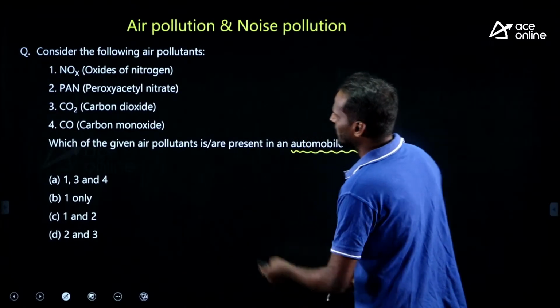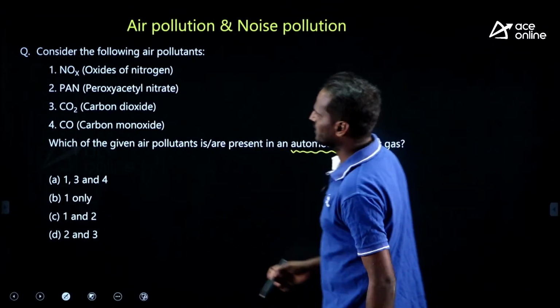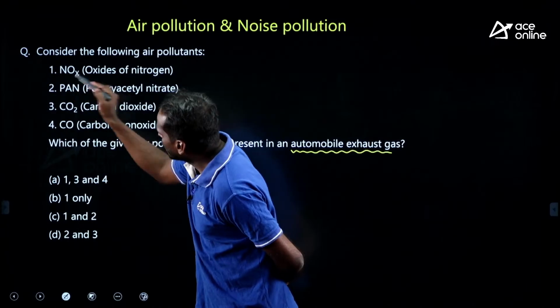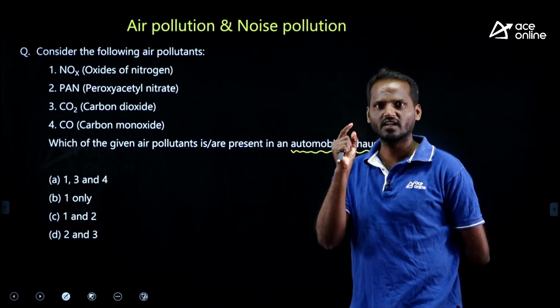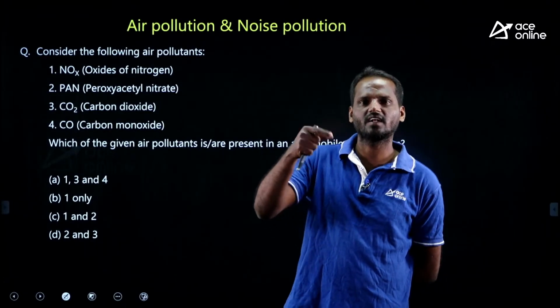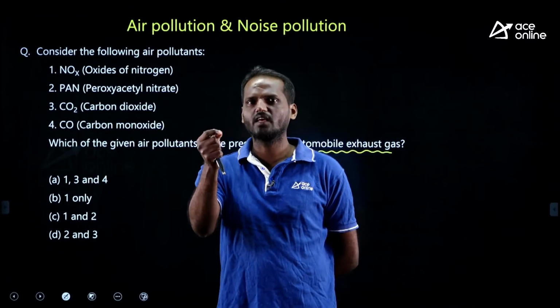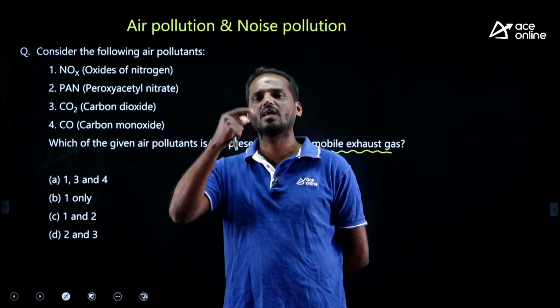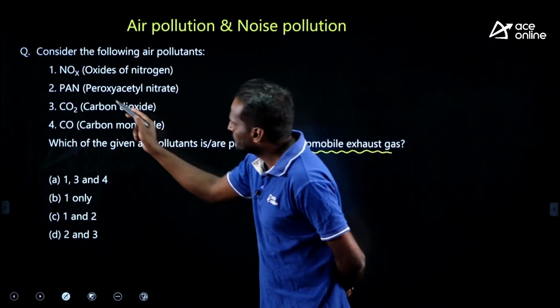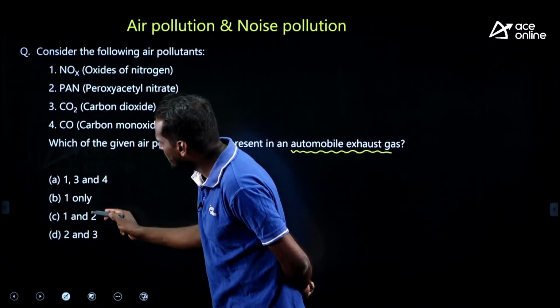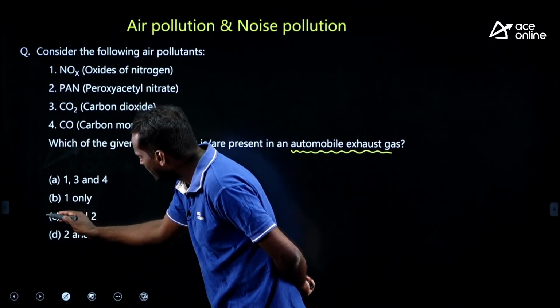See, by looking at the various air pollutants given, this PAN means peroxyacetyl nitrate, which is a secondary air pollutant. You can recall, right? PAN means secondary air pollutant. Secondary air pollutants are not directly emitted from an identifiable source. If you know that, whichever option is having the 2, you can straight away eliminate.